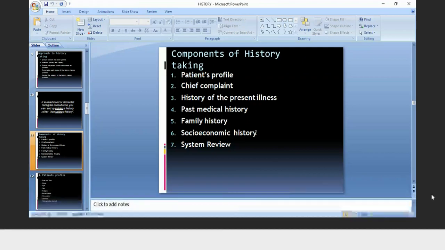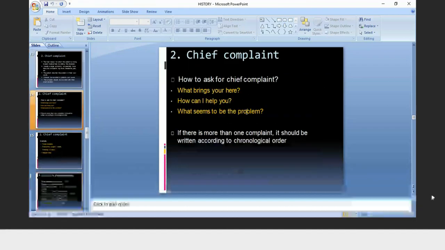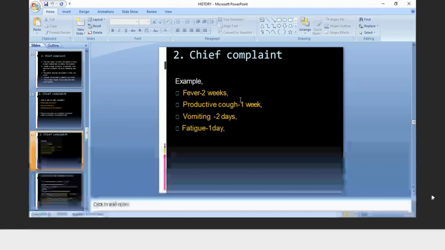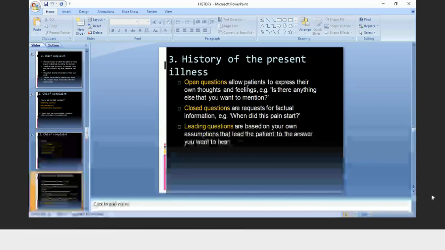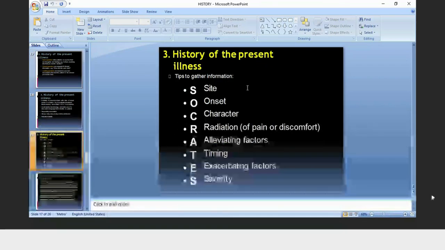Socioeconomic history. Okay. In patient profile, you have to mention date and time of the patient, name, age, sex, religion, marital status, occupation, address. In chief complaint, you have to write like this: first thing first fever, then cough, vomiting, like this. Okay. In the history of present illness, you have to elaborate the chief complaints the patient has said to you. This is how you can elaborate the chief complaints.